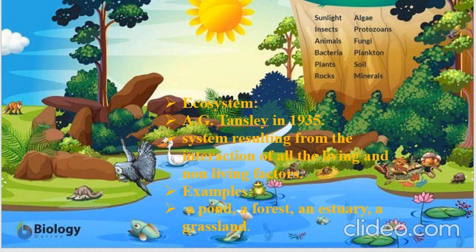For example, a pond, a forest and a grassland are the main examples of the ecosystem. Along with the living things of an environment, an ecosystem also includes the physical factors like sunlight and soil and minerals and rocks of the environment.